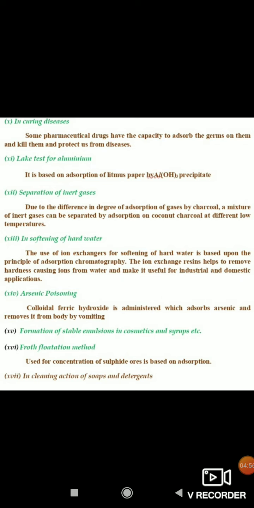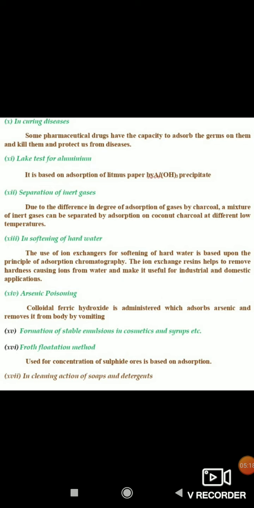Then in softening the hard water, it's a very important one. The use of ion exchangers for softening of hard water is based upon the principle of adsorption chromatography. The ion exchange resins help to remove the hardness causing ions from water, making it useful for industrial and domestic applications.